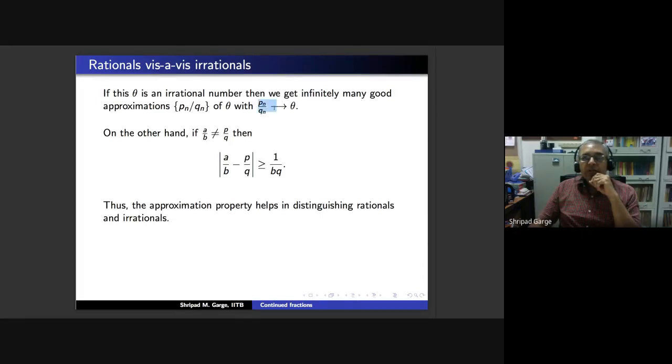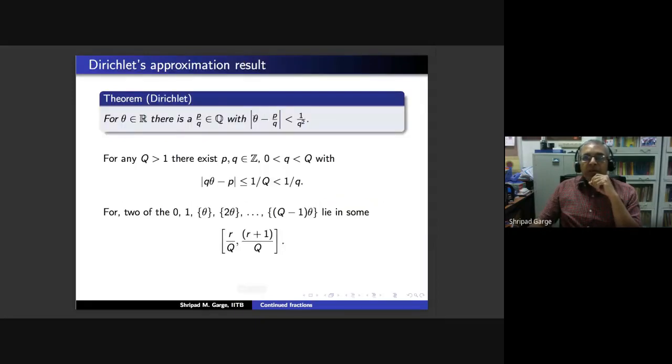And these good approximations will also converge to our theta. So what do I mean by this? If we look at theta minus P by Q, if theta is an irrational, irrational is that number which is not a rational number. So P by Q, these are all rational numbers, but you have more real numbers than rational numbers.